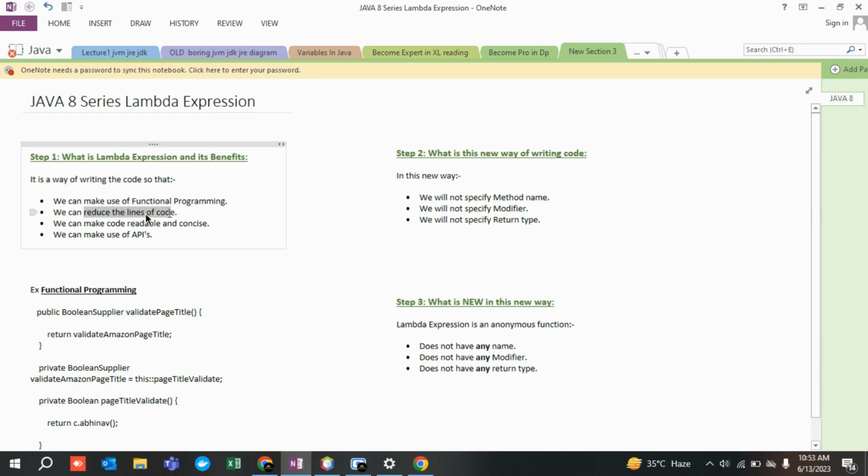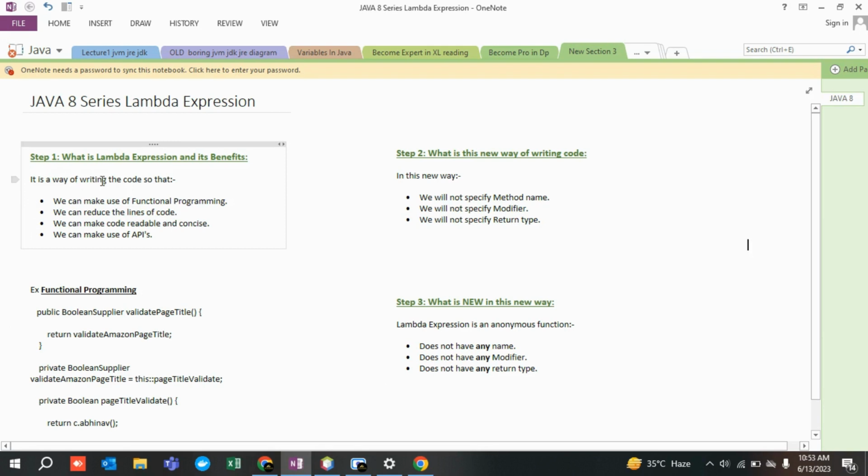This is very easy. Benefits of Lambda expression: we can make our code readable and very concise, and we can make use of APIs. What this point is all about, you will get to understand in the later courses of the section. As soon as this course progresses, everything will start making sense. Step 1 will make sense, step 2 will make sense, step 3 will also make some sense. Again, I'm just re-navigating from step 1.